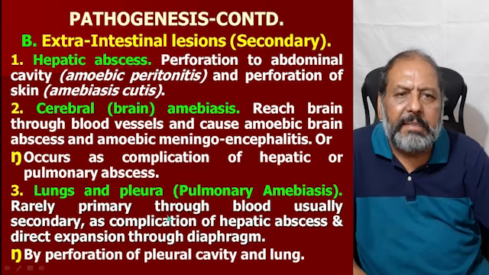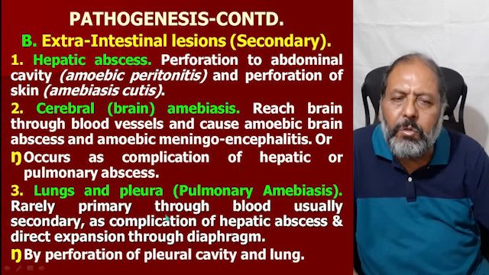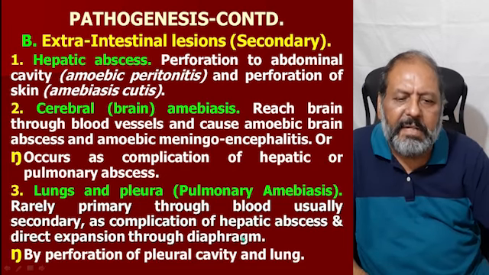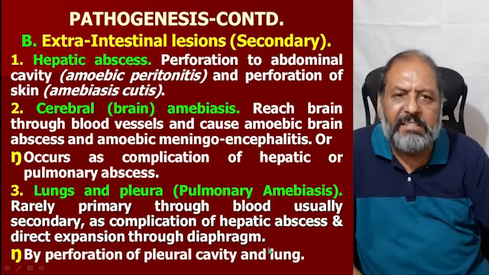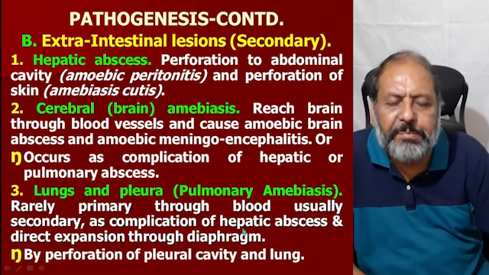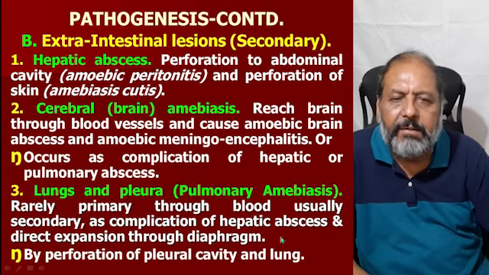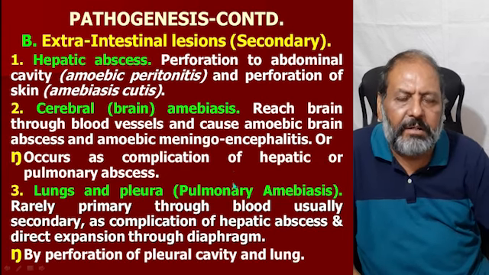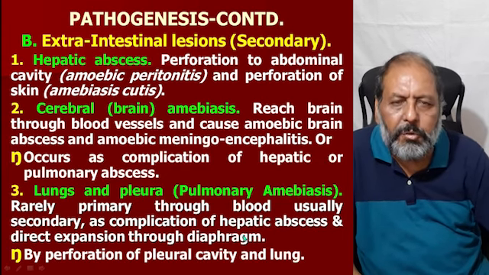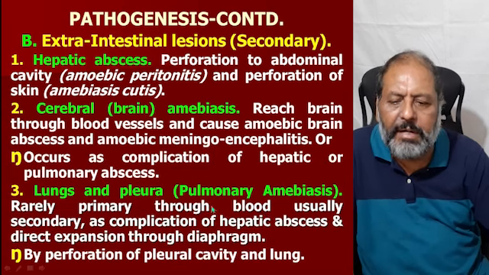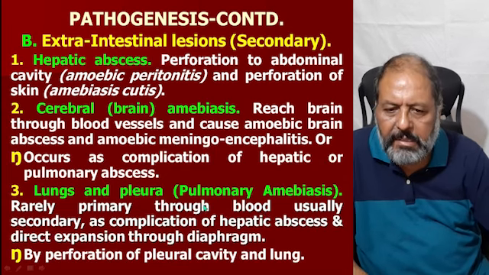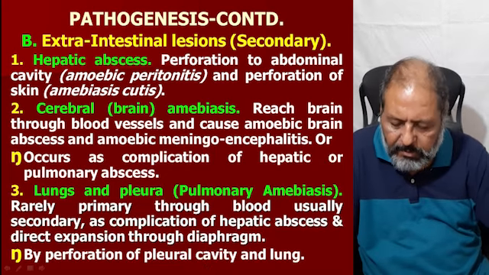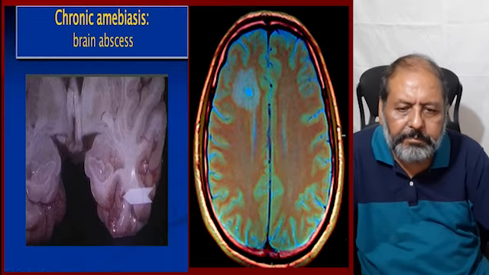It means that the trophozoite does not reach the lungs via the blood, but indirectly as a complication of hepatic abscess. As I have told you, the hepatic abscess is lying just below the diaphragm and the lungs are lying above the diaphragm, so the perforation can lead to involvement of the lungs and pleural amebiasis. That is the perforation of the pleural cavity and lung.